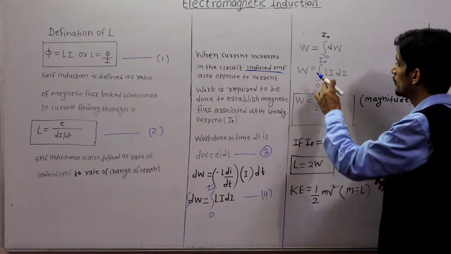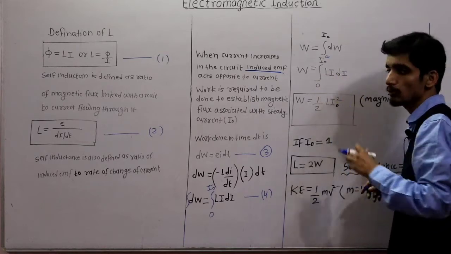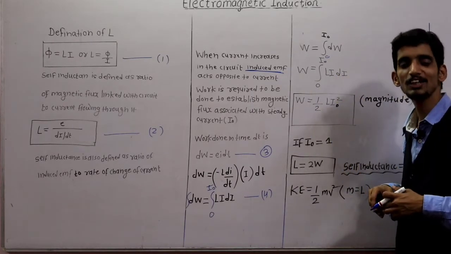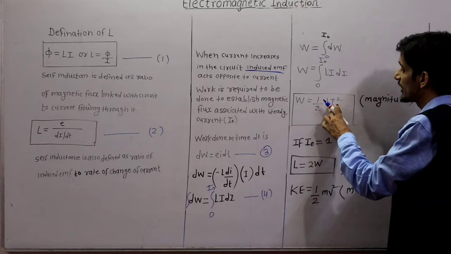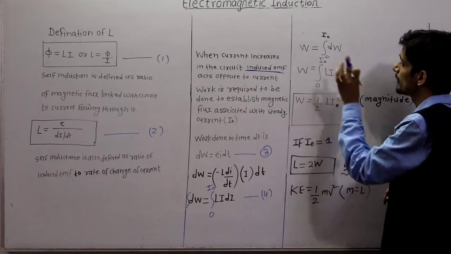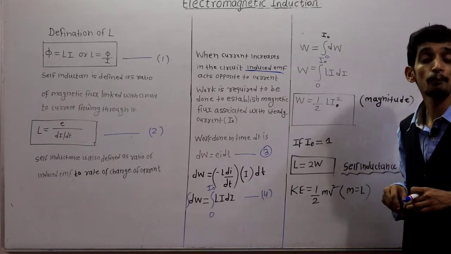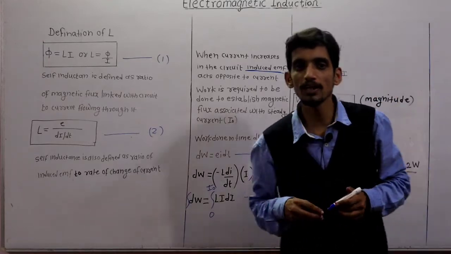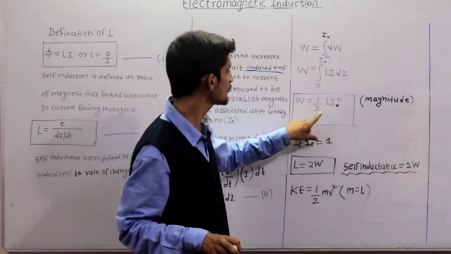So W is equal to, what is the integration of i with respect to di? i square by 2. That's why half L I naught square. Why? Because I have put the limits, that is, the upper limit is I0. That's why what I am getting here, W is equal to half L I naught square.